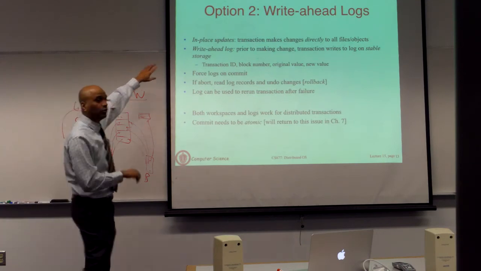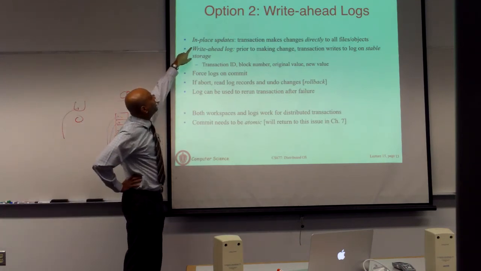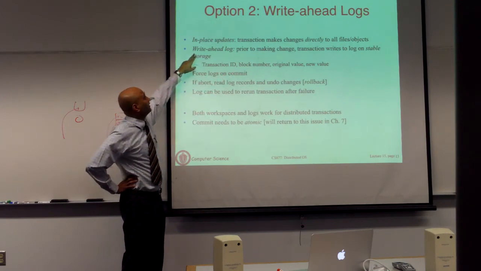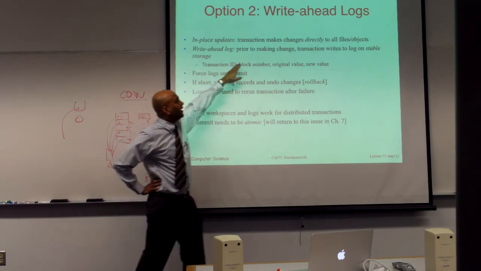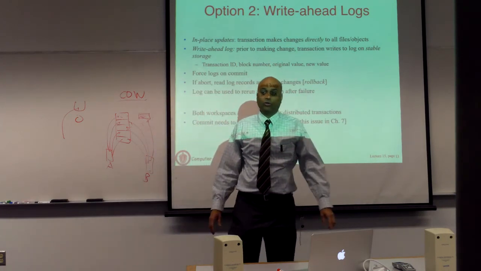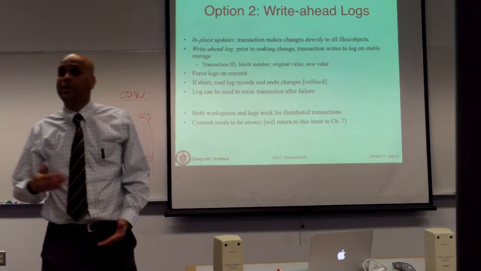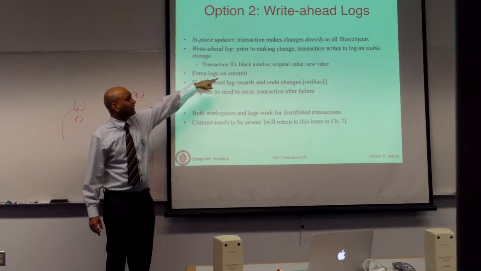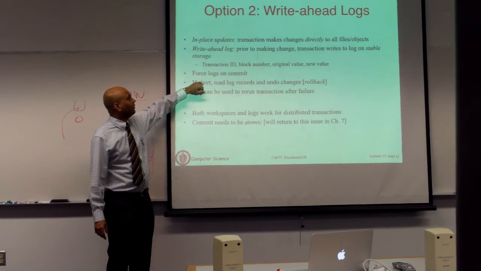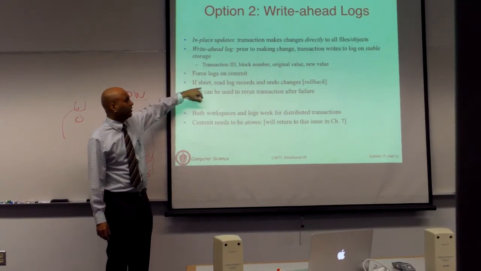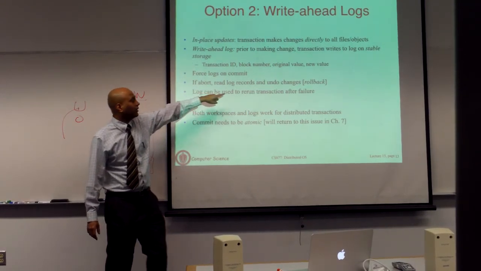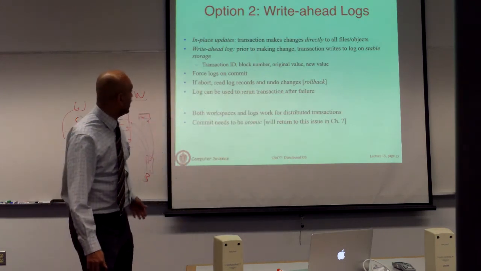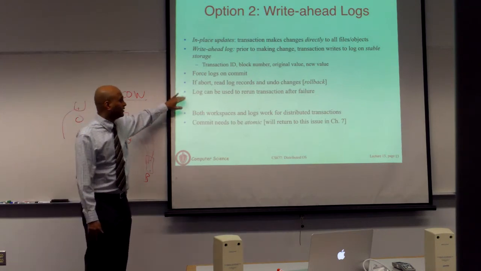So two ideas, and I'm going to give you an example in just a moment. You have in-place updates, where transactions make direct changes to files, objects, databases. Your write-ahead log, prior to making any change, the transaction writes whatever change it is about to make to stable storage, out to disk, with the transaction ID, block number, and so on. If you commit, there is nothing to do. If you abort, you read the log records and undo the changes. This is called rolling back, or undoing the changes. Logs can also be used in failures, which you will see.